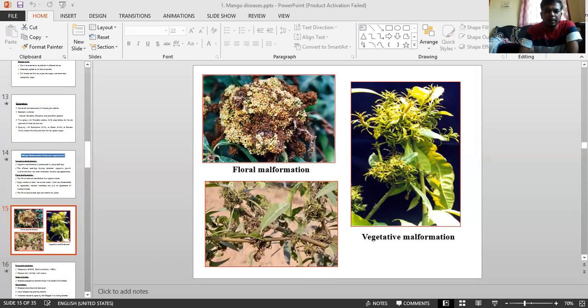Coming to economic importance, this is one of the severe diseases of mango and is especially important in North India, and appears around Hyderabad and Medak districts, especially in Andhra Pradesh. It is a major disease in northwestern India: Rajasthan, Haryana, Punjab, UP, and some parts of Bihar. In India it occurs in UP, Maharashtra, Haryana, Bihar, Punjab, AP, and is majorly severe in UP.